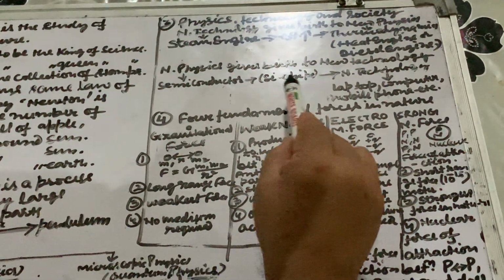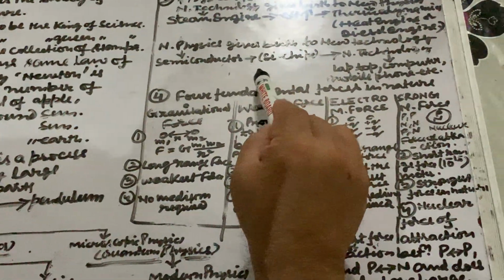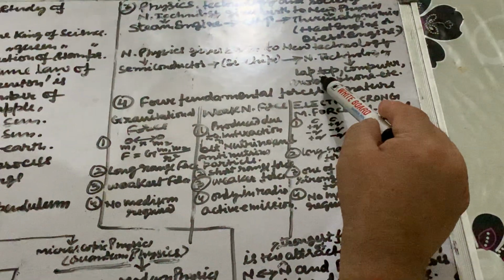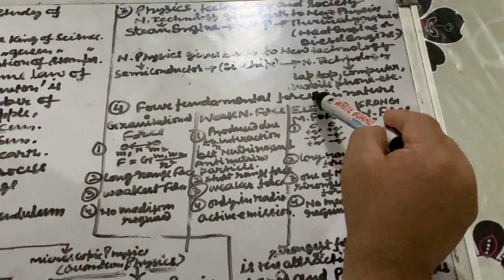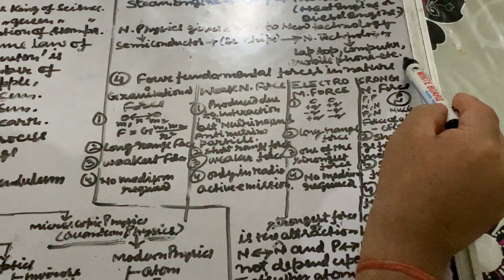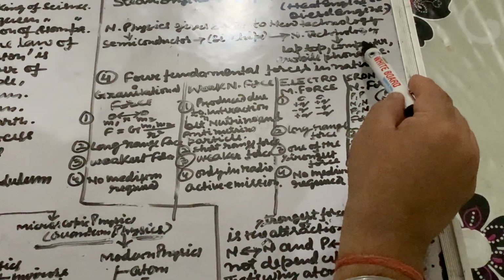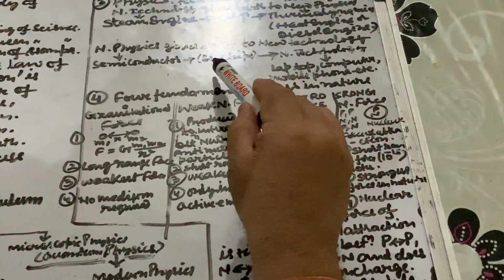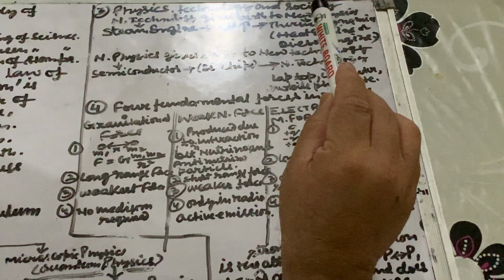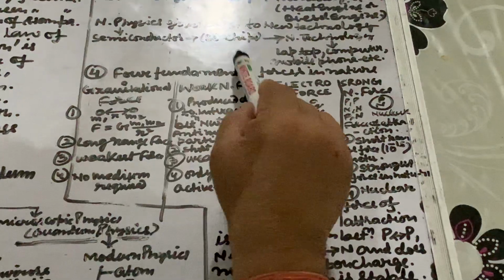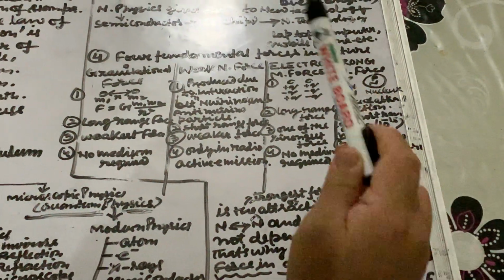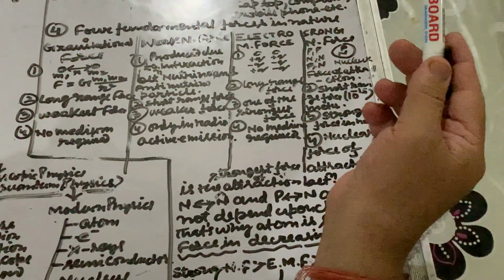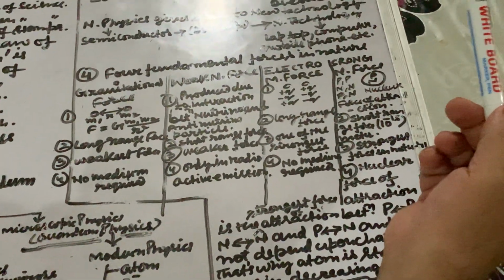We studied the silicon chips, and these silicon chips give rise to new technology, that is laptops, computers, mobile phones, etc. In all these things, the silicon chips are being used, and this indicates that new physics gives birth to new technology. So there is a very good interrelation between physics, technology and society.